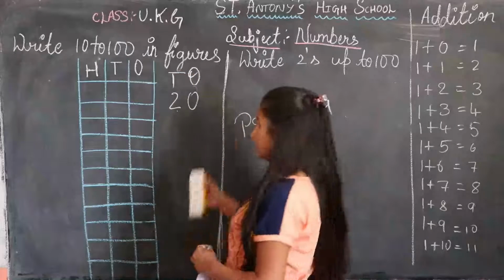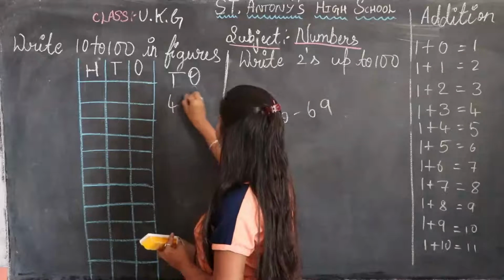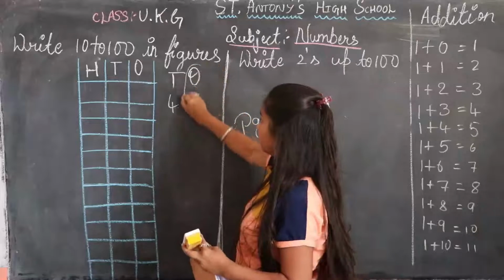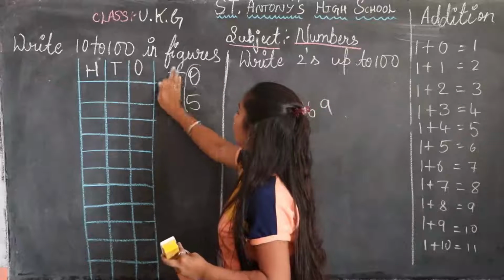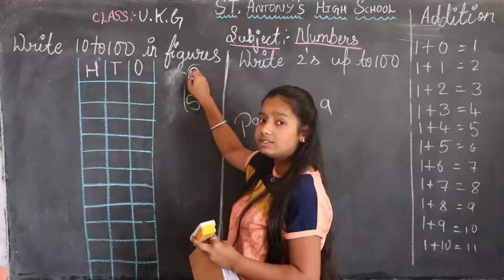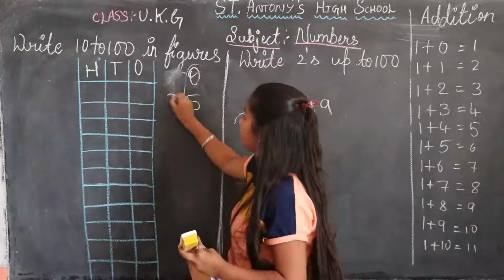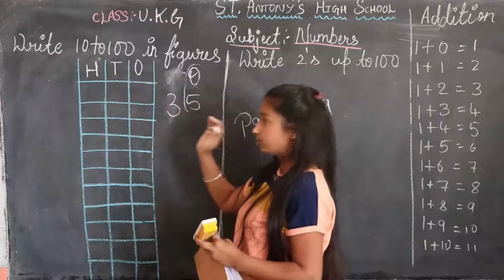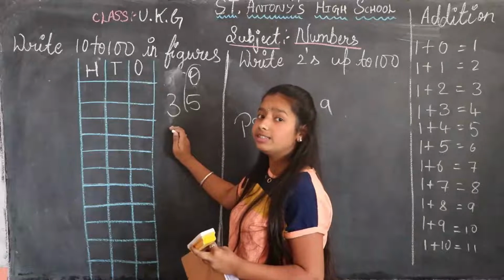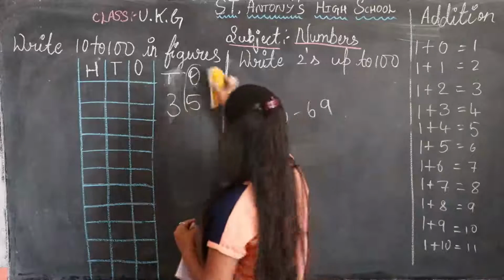Okay, tens place. Yes, I will write 45. 5 is in the ones place. I will not write this. So 5 is in which place? Ones place. 5 is in the ones place. After this I will write 35. 35 means 3 is in which place? 3 is in the tens place. 3 is in the tens place.